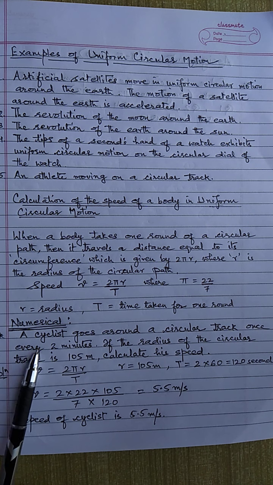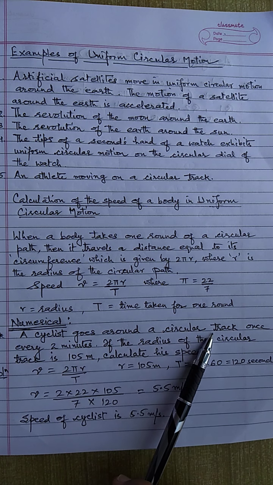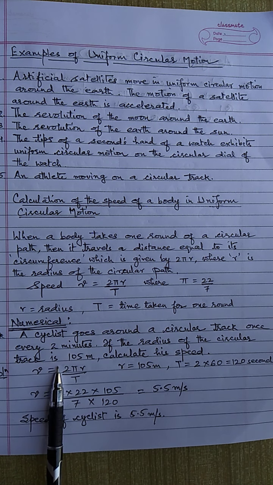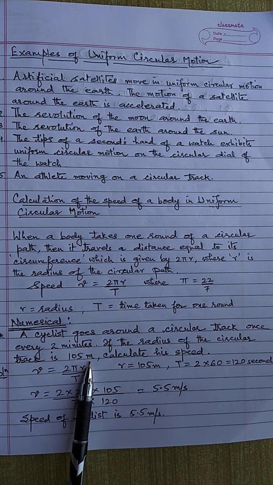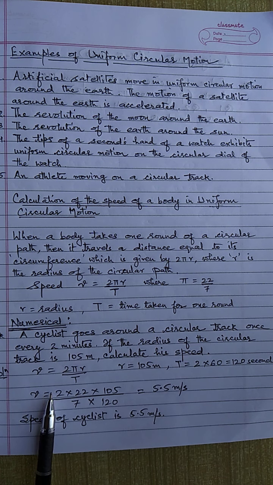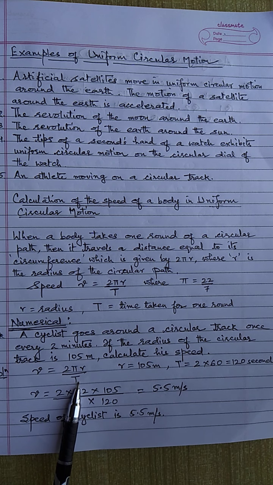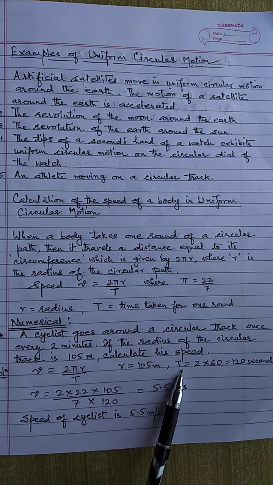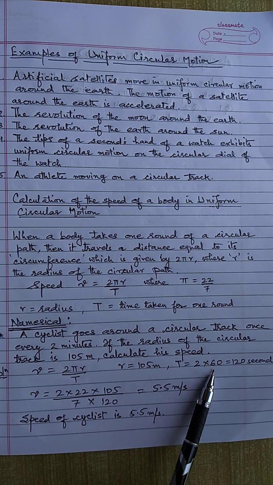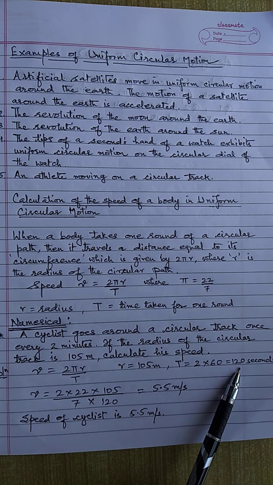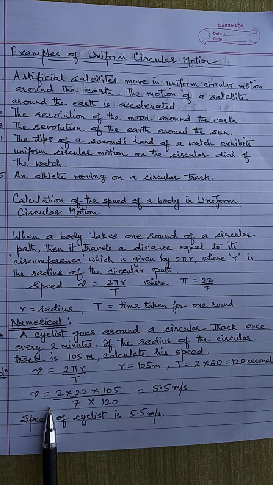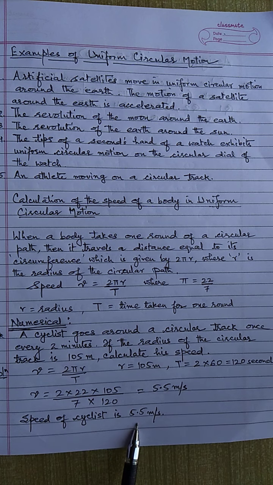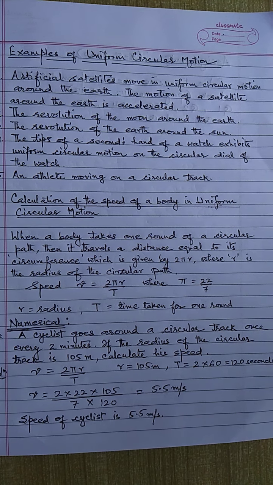Now a numerical. A cyclist goes around a circular track once every 2 minutes. If the radius of the circular track is 105 meter, calculate his speed. Now speed is equal to 2 pi r by t. r is equal to 105 meter. t, that is time taken for one round, is 2 minutes, which is equal to 120 seconds. We put the values and we get 5.5 meter per second. So the speed of the cyclist is 5.5 meter per second.